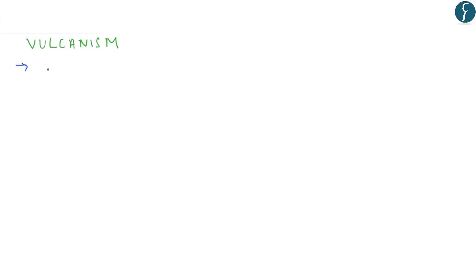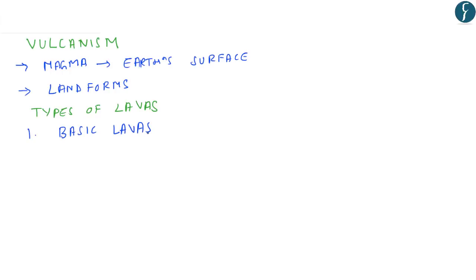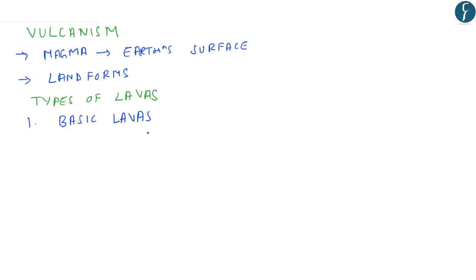Volcanism refers to the movement of molten rock, that is magma, towards the Earth's surface. It leads to formation of various landforms. The lavas that come out during the volcanism are of two types. The first is the basic lavas. So let us understand what are basic lavas and what kind of landforms are formed by basic lavas.